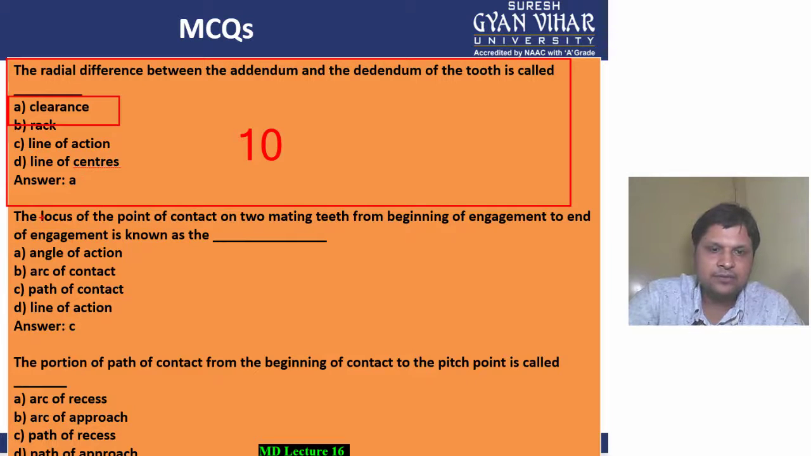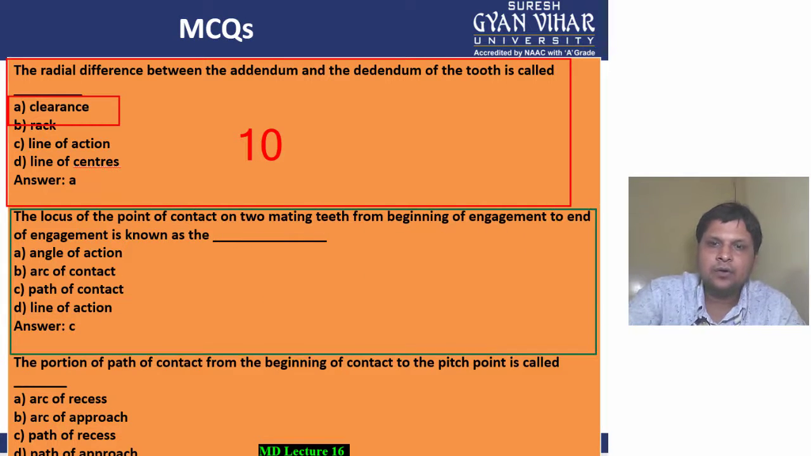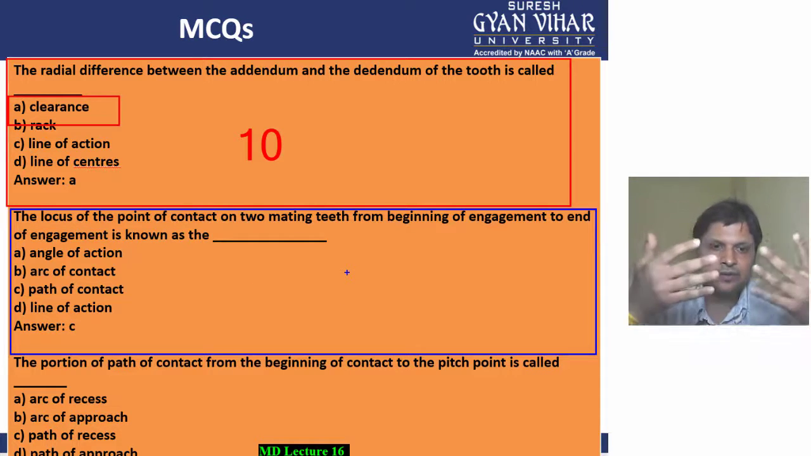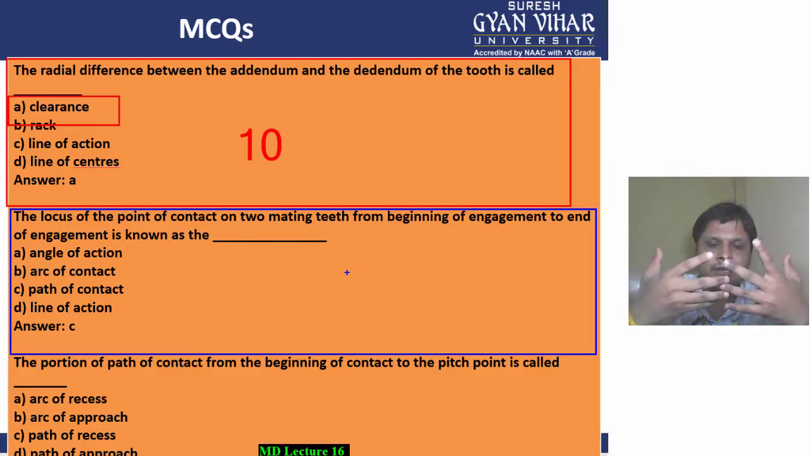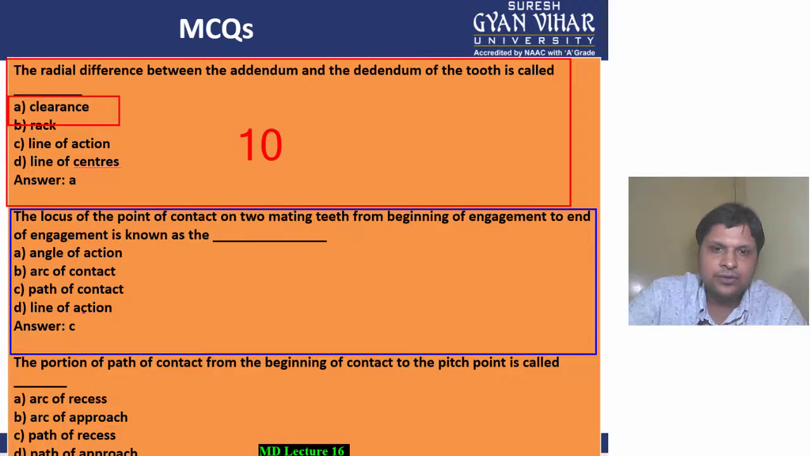Coming into the next multiple choice question. The locus of the point of contact on two mating teeth from beginning of engagement to the end of engagement is known as, so we all know this locus of point of contact on two mating teeth from beginning of engagement to the end of the engagement. So it is asking in this way that if this is the gear 1 and this is the gear 2, and when they are mating in this way, so the locus of the point which is in contact from the beginning of engagement to the end of the engagement, what is this called? So this is called, students, the path of contact. So C is the correct answer.